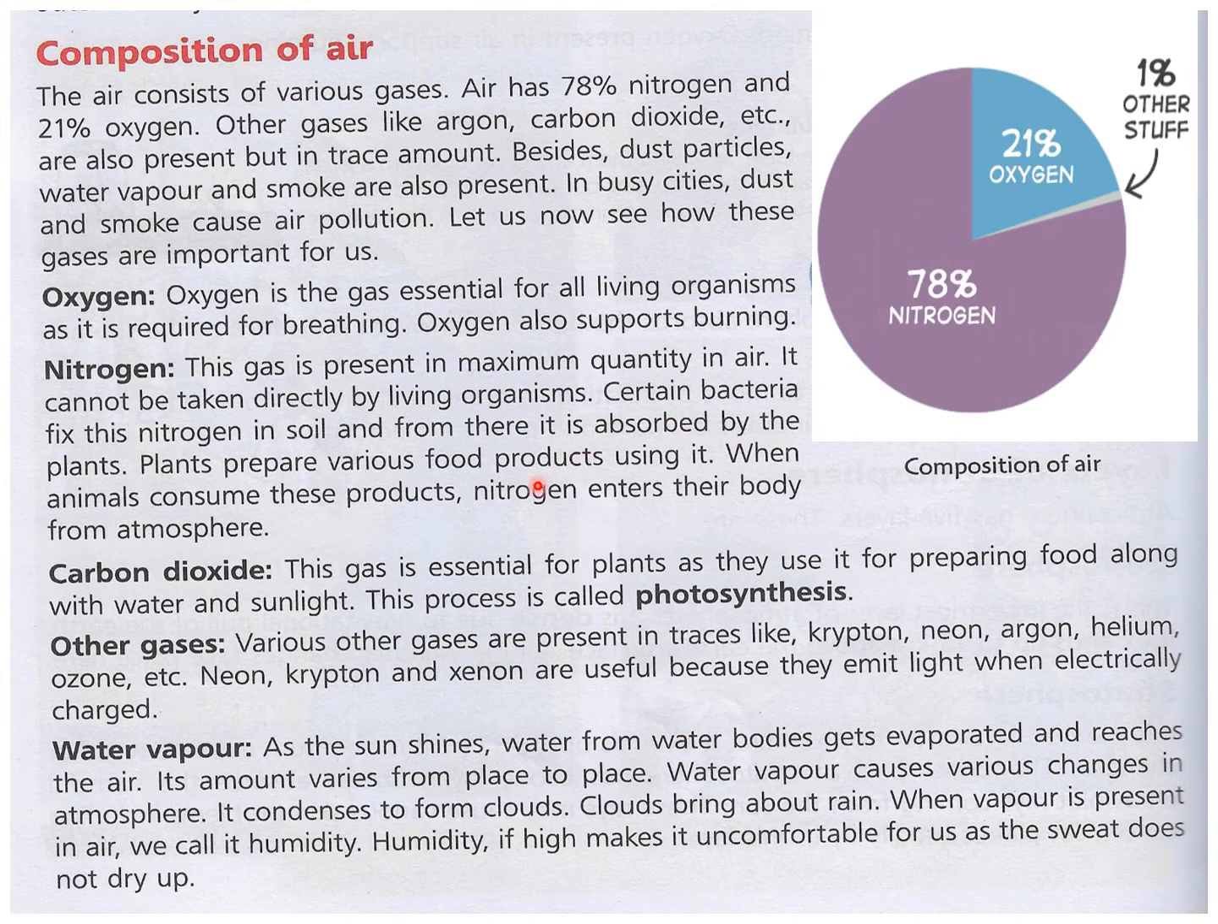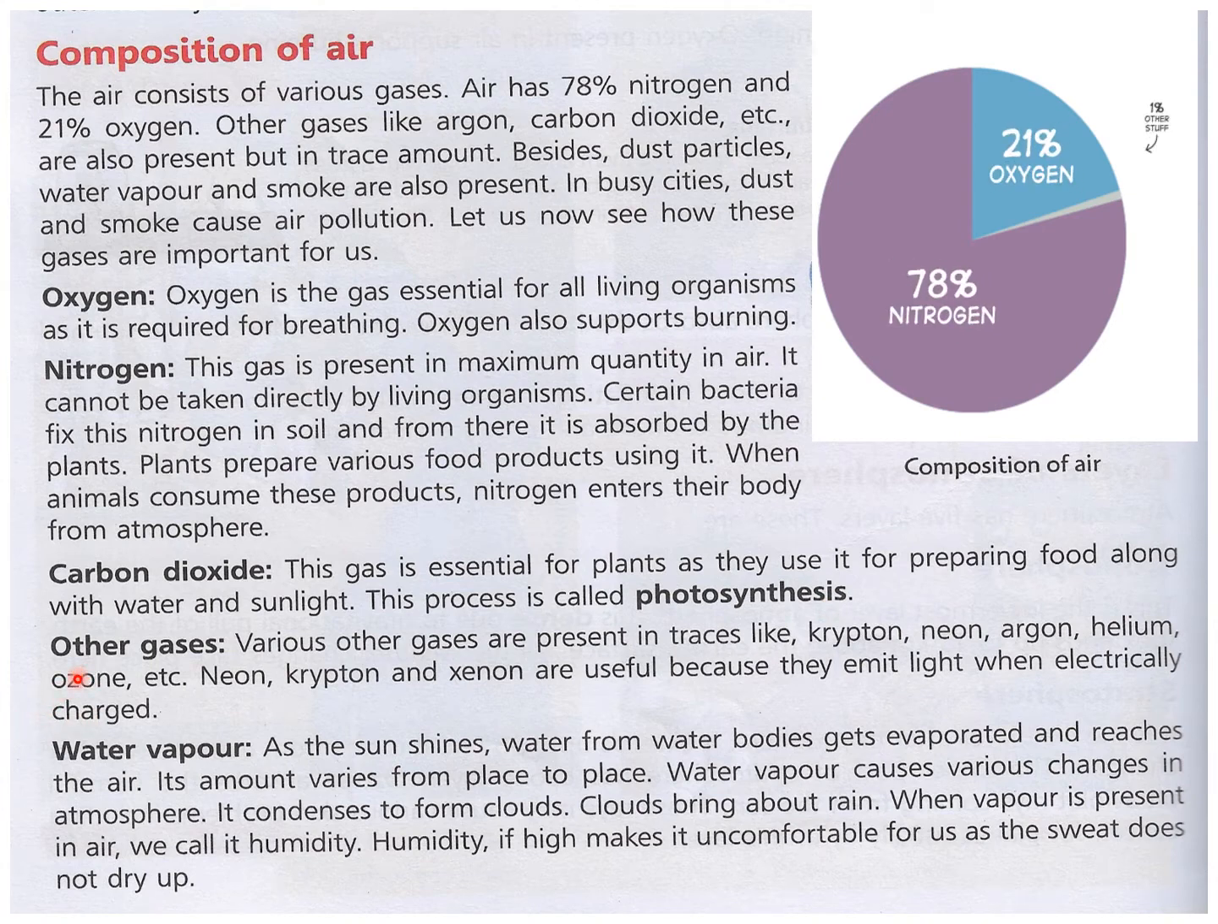It goes in our body in the form of different food products, because you know that leguminous plants like peas, rajma, all these plants have nodules in their roots in which bacteria live, and that traps the nitrogen from the atmosphere, and in that way it goes into our body. So that is the different way. By using this nitrogen, we cannot use it directly from the atmosphere. Then carbon dioxide, this gas is essential for plants as they use it for preparing food along with water and sunlight. This process is called photosynthesis, as you already know.